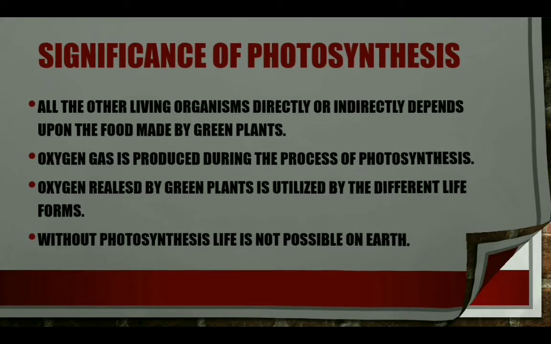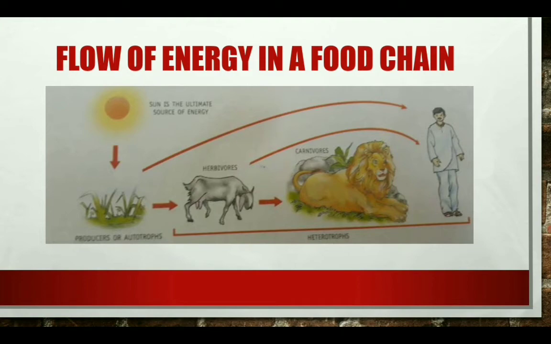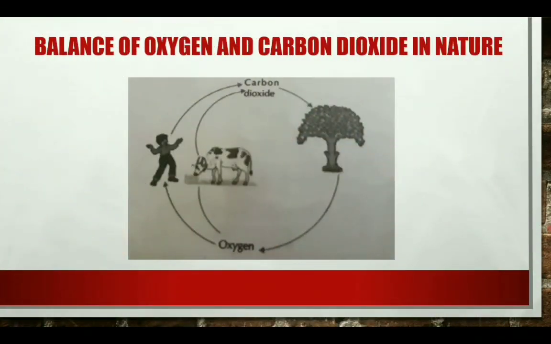During photosynthesis, oxygen is liberated and carbon dioxide is taken up by the plants. So it maintains a balance between carbon dioxide and oxygen in the atmosphere.